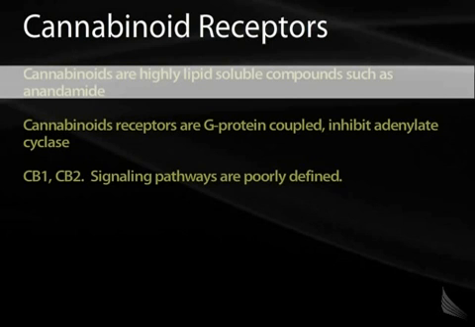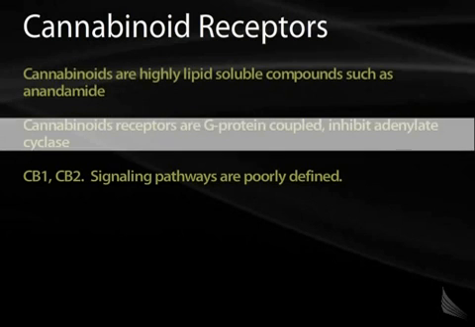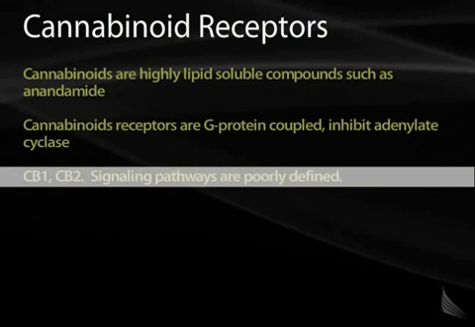Cannabinoid receptors are also seen in the human and the central nervous system. Endogenous cannabinoids that are made in the human include anandamide. These are lipid-soluble compounds. Cannabinoid receptors are also G protein coupled. The way they work is by inhibiting adenylate cyclase. A lot of the signaling pathways, however, for cannabinoid receptors are very poorly understood.